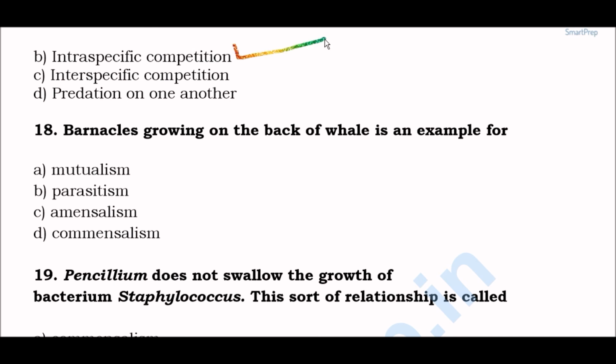Next question, barnacles growing on the back of whale is an example for option A, mutualism, option B, parasitism, option C, amensalism, option D, commensalism. Right answer here is option D, commensalism. Okay. Barnacles growing on the back of whale is an example for commensalism. Next question.